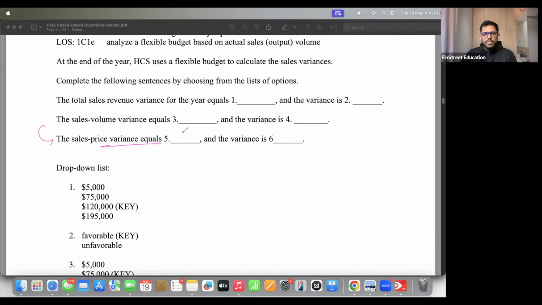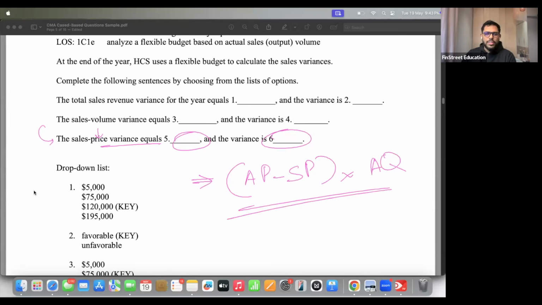Sales price variance and favorable or unfavorable. We just had revised the formula. When it's price variance, difference between price, so actual price minus standard price. But when price is jumping around, your quantity matters. The quantity will impact your buying and selling or overall price variance. So over here, we take actual quantity. Use this formula and help me with the answer.